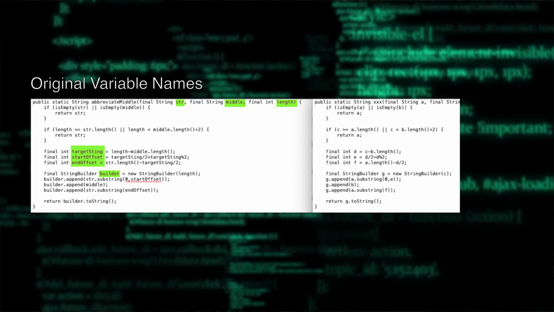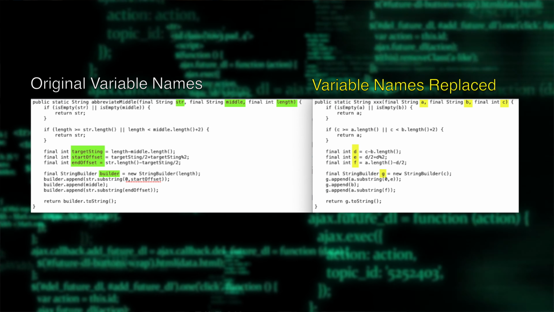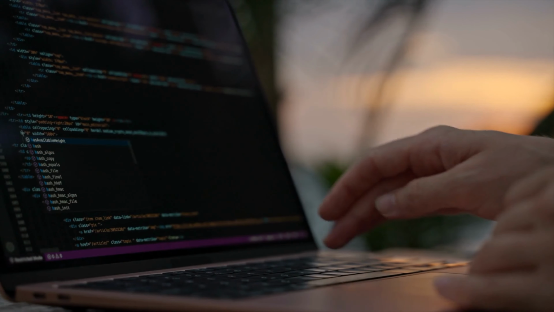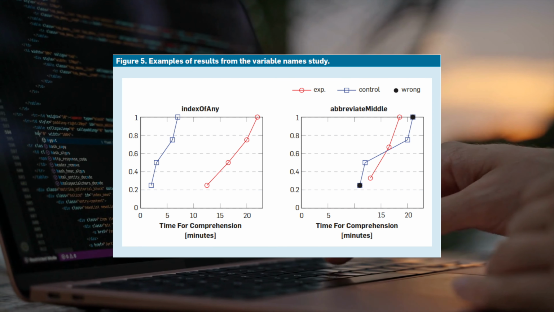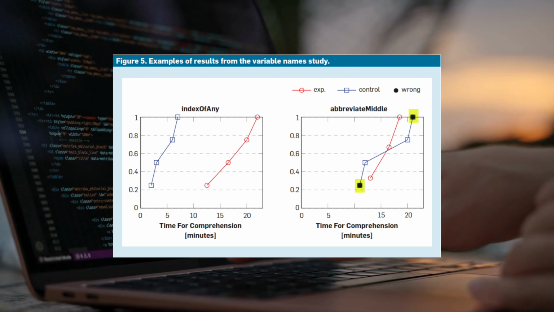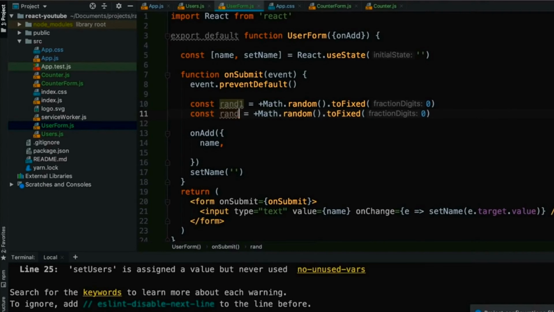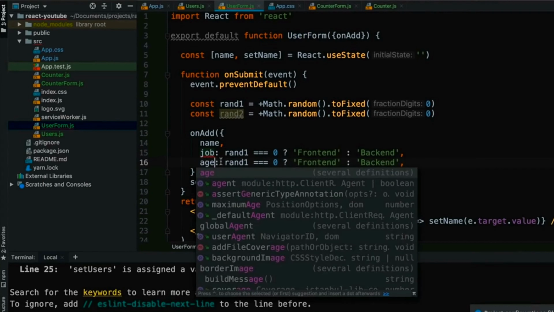Then we created a second version in which we replaced all the variable names simply by letters of the alphabet in order of appearance. And then we gave developers this code and asked them to understand it. Surprisingly, the developers that gave incorrect answers were all from the group given the original variable names. The conclusion from this experiment is that names do not always help comprehension, but can actually be unintentionally misleading.